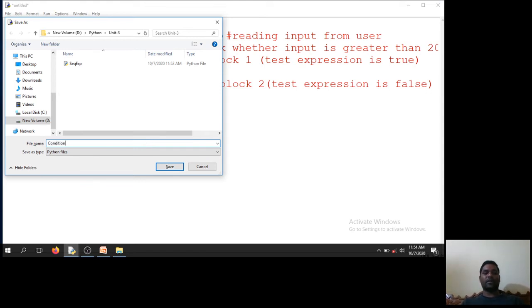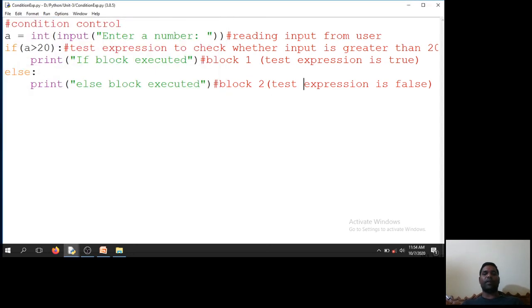Conditional example. What I am doing here is reading input from the user as a, and if a is greater than 20, then the if block is executed, else the else block will get executed. So here I will write something more convenient: "A is greater than 20".